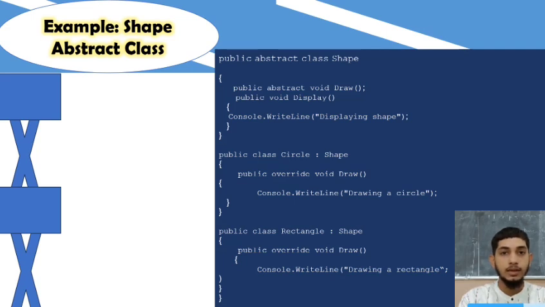Next line, public override double GetArea. This line implements the GetArea method in the Circle class. The override keyword is used because GetArea is originally defined as an abstract method in Shape. Next line, return Math.PI * radius * radius. That is, this line calculates and returns the area of a circle using the formula pi times radius squared. Now, the main program, public class Program.